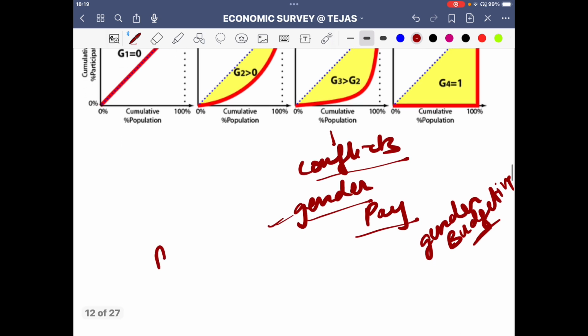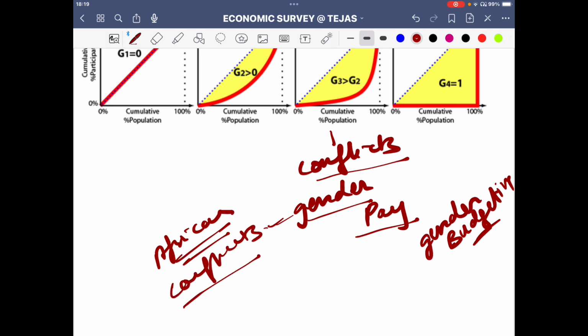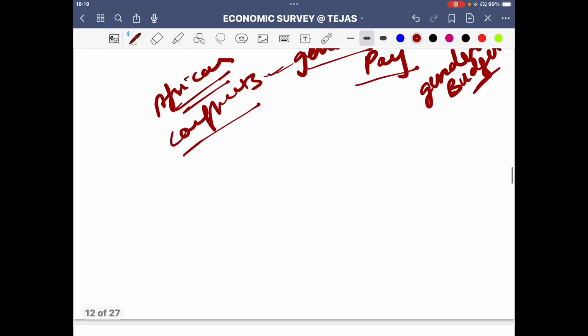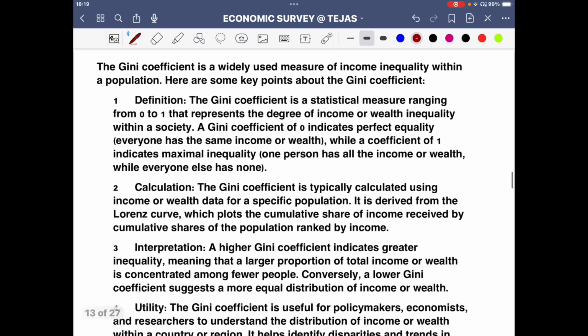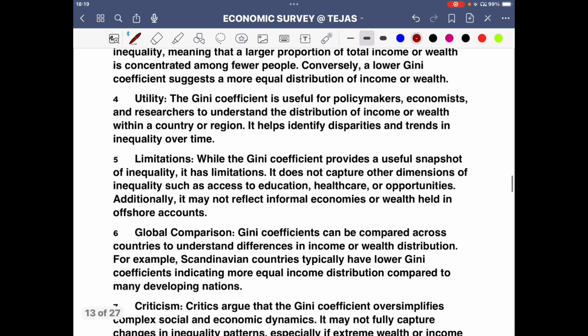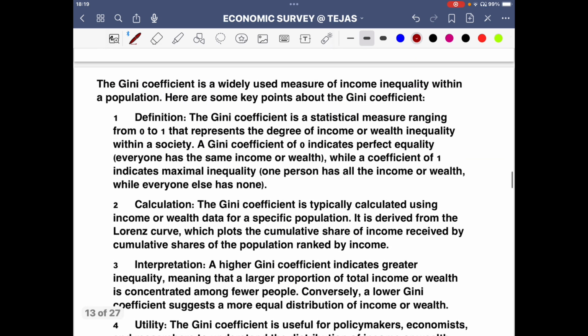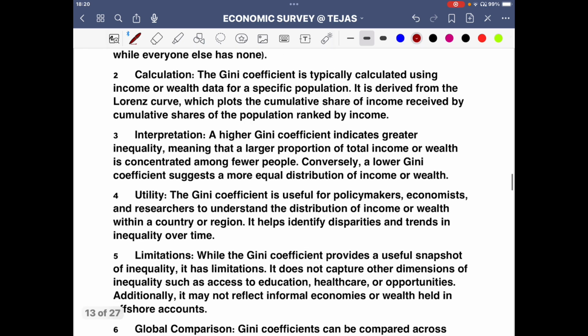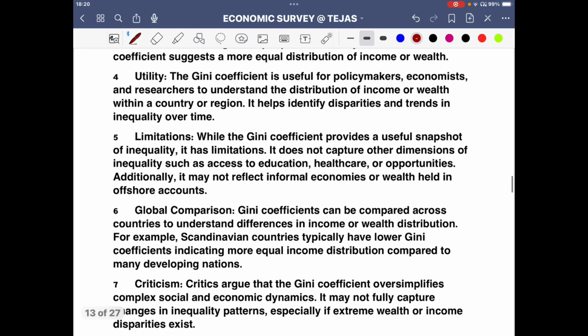Now again, in African nations there is a level of conflict happening. Why? Because the society is very much unequal. Those inequalities that exist are a problem. So that's there. So again, these are the entire pointers of the Gini coefficient that I have given to you: definition, calculation, interpretation, equality levels, all those things.